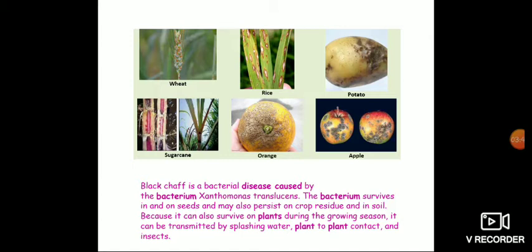For example, if one plant gets a disease, how is it transmitted to another plant? By touching, because in a field so many plants will touch each other. While the wind is blowing, plants will touch. By the touching itself it can spread. And by splashing water. So through these ways the microorganisms are affecting plants.